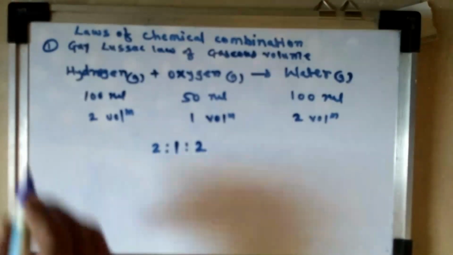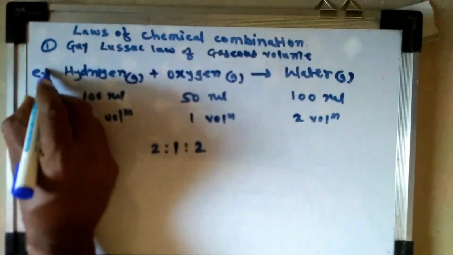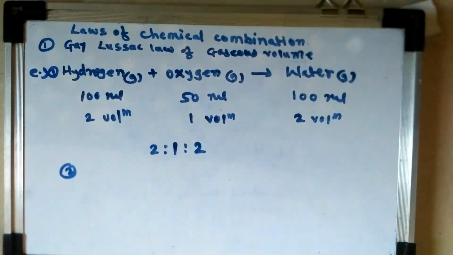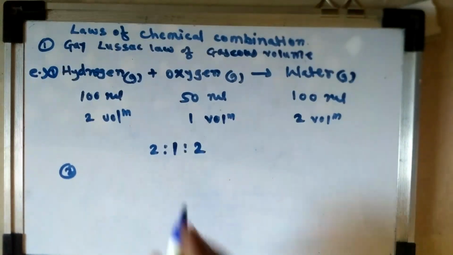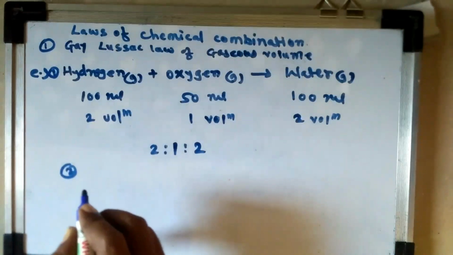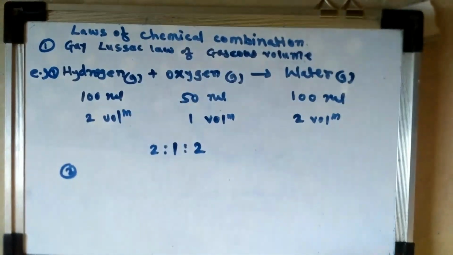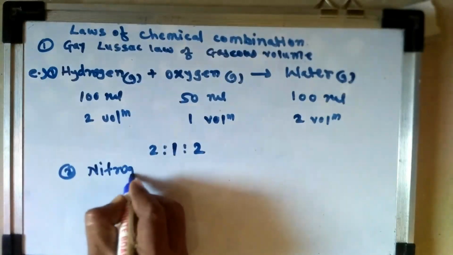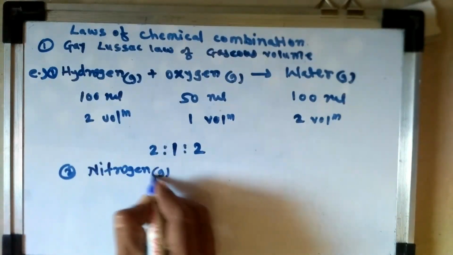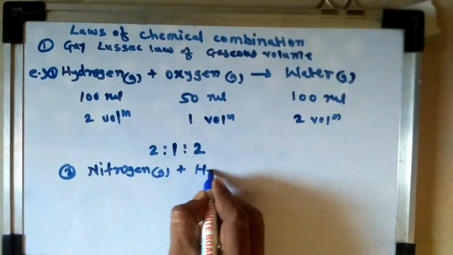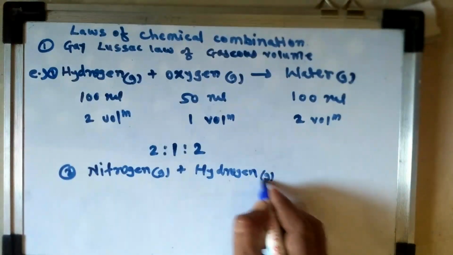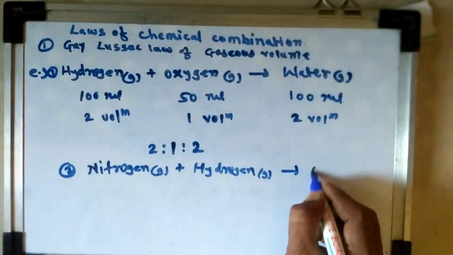Now the second example: the preparation of ammonia. Ammonia is prepared from nitrogen and hydrogen, that is, nitrogen gas plus hydrogen gas gives ammonia gas. One liter of nitrogen gas combines with 3 liters of hydrogen gas to give 2 liters of ammonia gas.